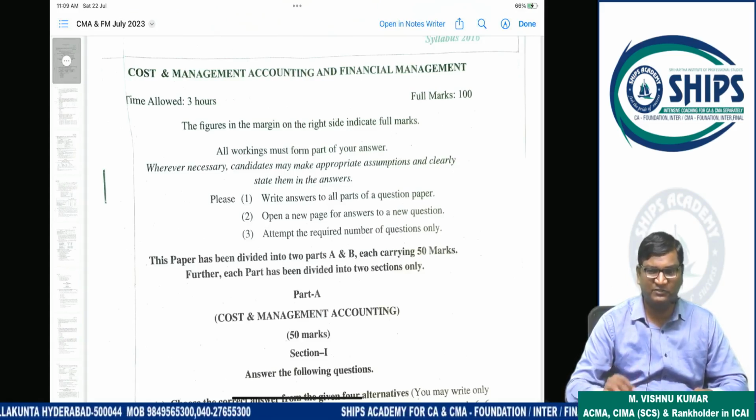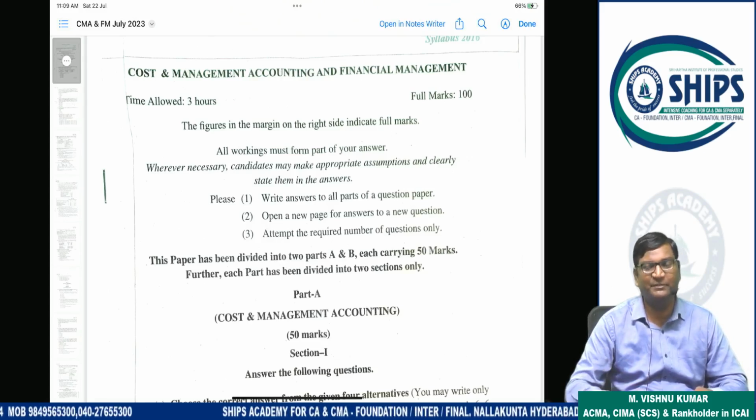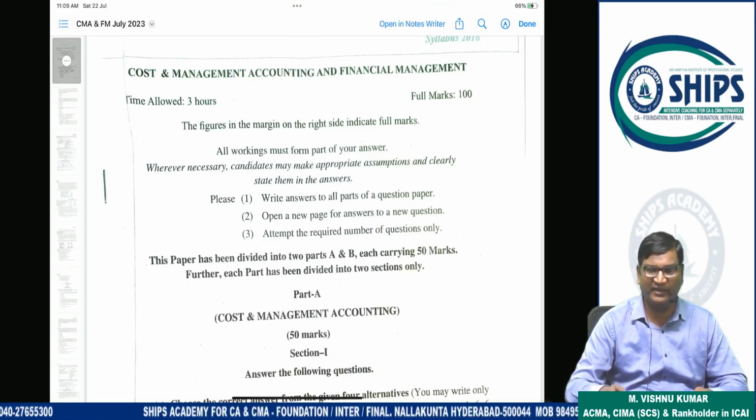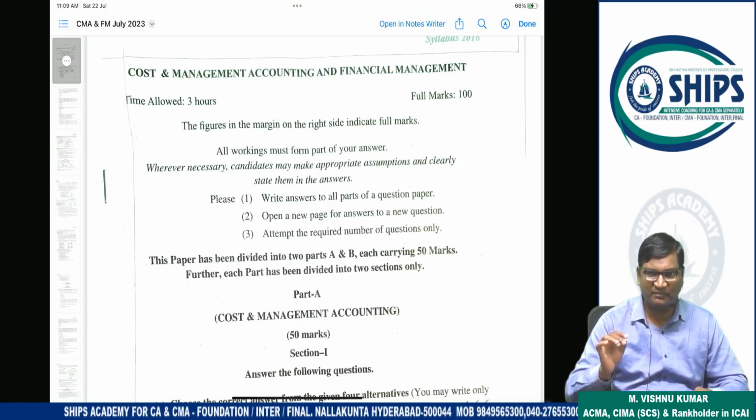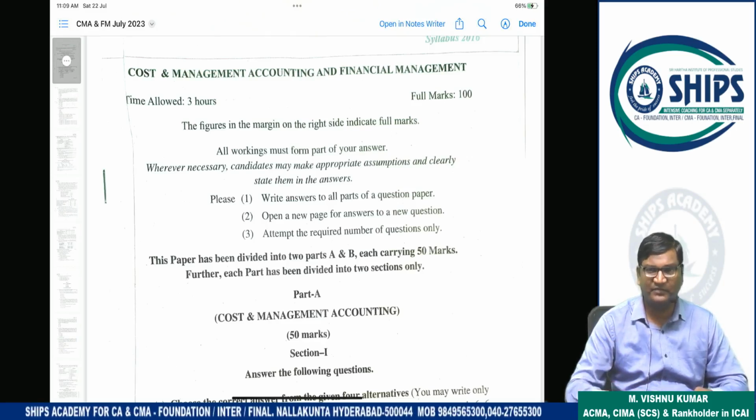The reason is this paper is not very easy. 30 to 35% of the paper is very challenging. I can say 40% of the paper is very challenging even for faculty members. In some areas there are tricks where we have to use some assumptions. This is the reason this is not a very simple paper. So 60% is manageable, 40% is challenging.